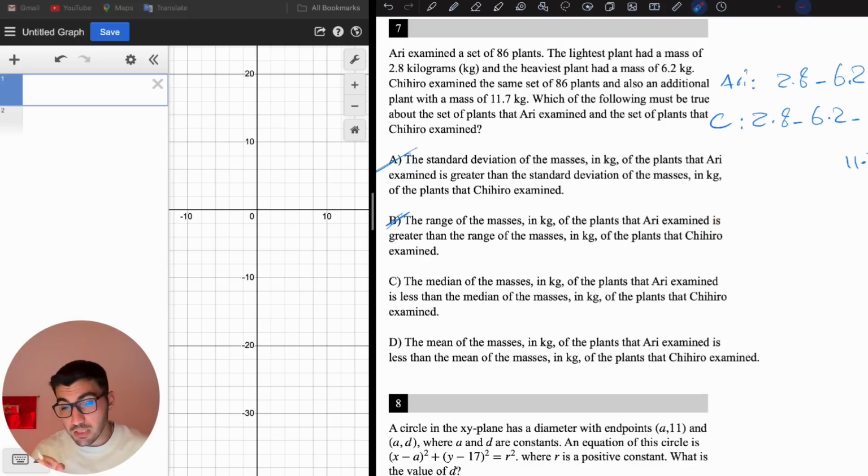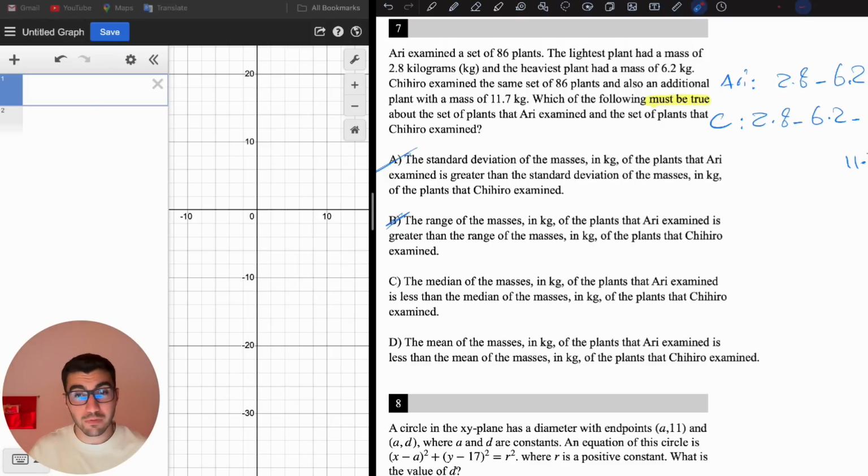So the question kind of tricks you based on this statement, which is so important. That's why we always say read the question carefully and see what the question is asking you. The question says, which of the following must be true? This is so important. Must be true. The difference between must be true and is true is here.